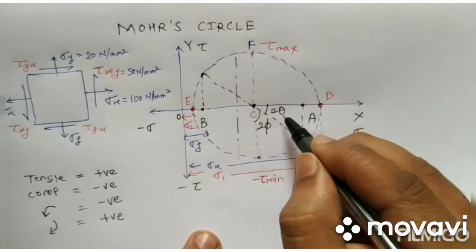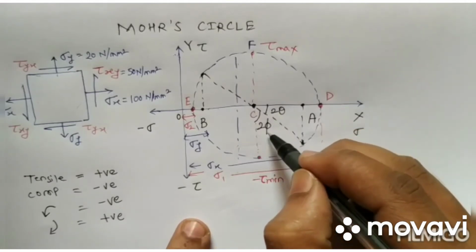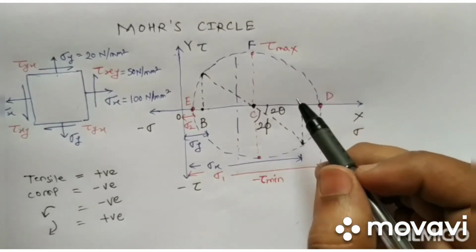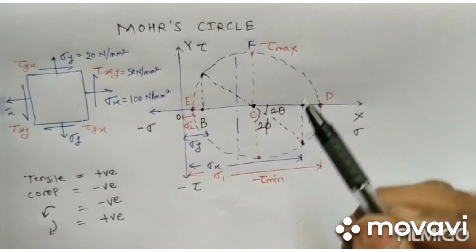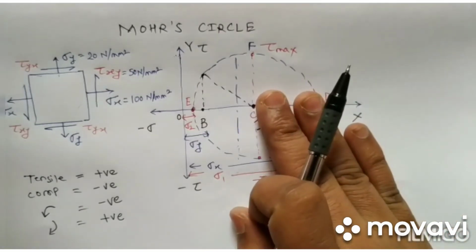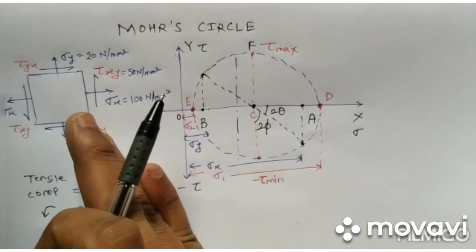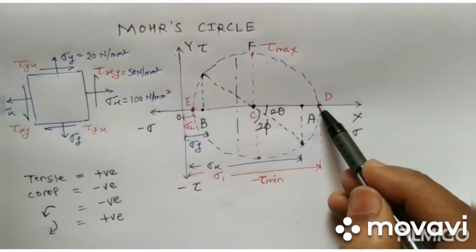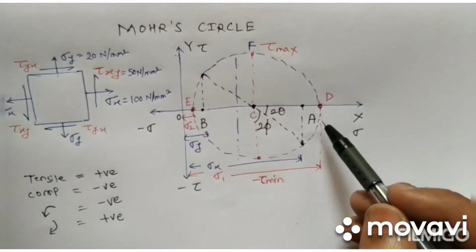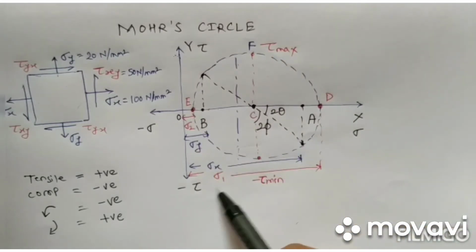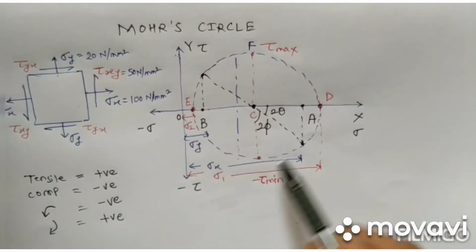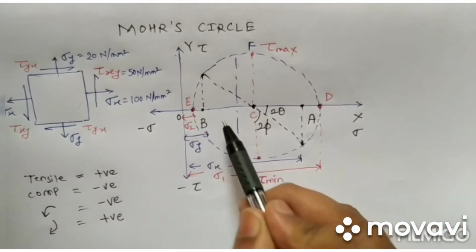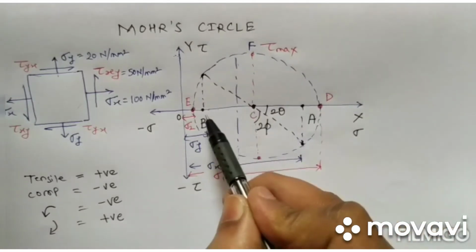So why have we taken this 2 theta and 2 phi? As I have said earlier, whatever values we are getting from this Mohr circle, in actual practice they are half. So here if we consider D and E, these are our principal planes, or if you consider A and B, here we have represented sigma x and sigma y.